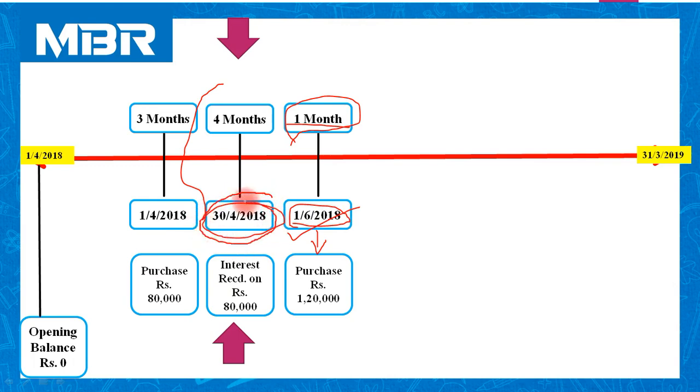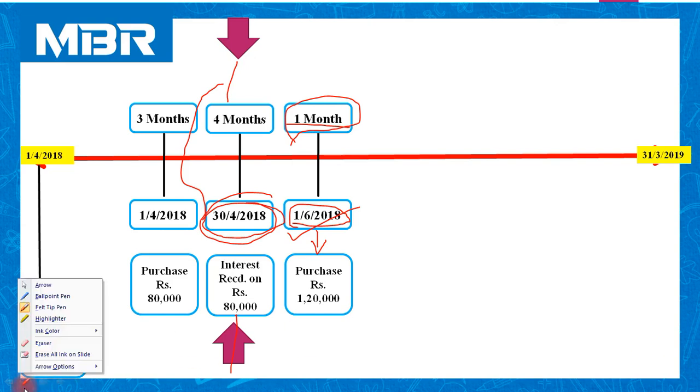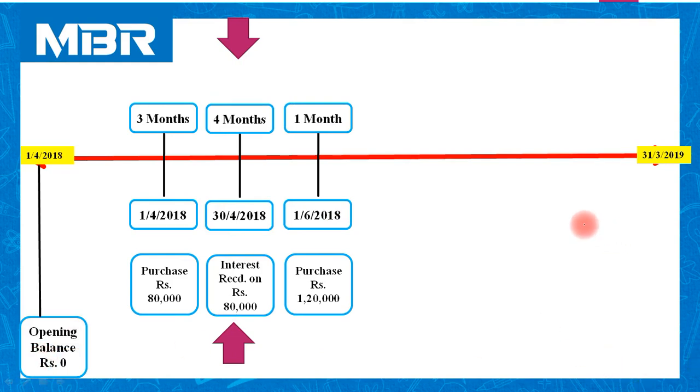April 30. And that is why I have marked this thing very separately, so as you can identify this thing very easily, right? So the difference is only 1 month from April 30 to 1st June.